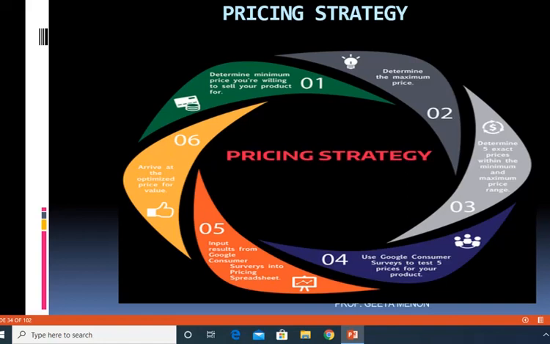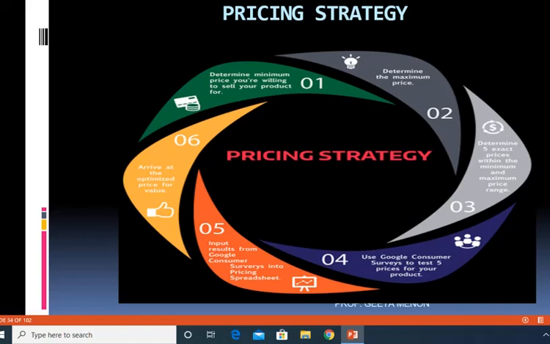So look at the entire thing once again. You are determining minimum price below which you are not willing to sell your product. You are determining the maximum price above which you are not planning to sell the product, because that will probably not go well with the customers if they are getting your competitors' product at a lower rate. And the third step is to determine 5 exact prices which fall both within the minimum as well as the maximum price range.